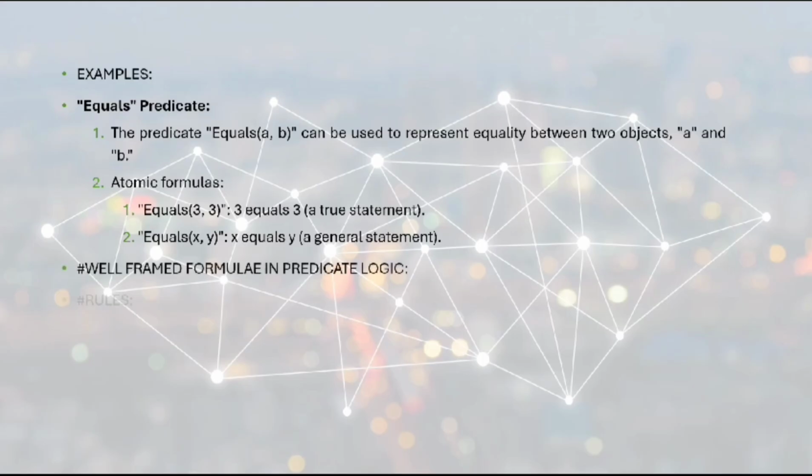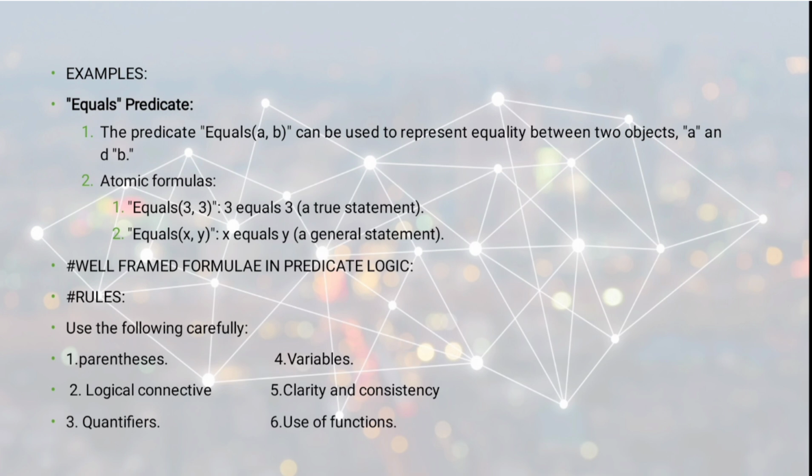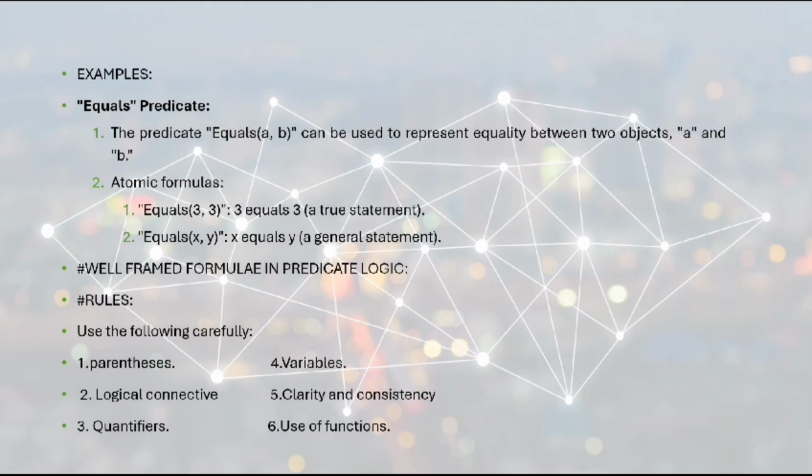A well-formed formula in predicate logic follows some rules while constructing it. Some of the rules are the following. First one involves parentheses. When we use functions in predicate logic, variables should compulsorily be used in framing the formula. Logical connectives should be used. Quantifiers should be present in the formula. Functions should be part of predicate formulas. Clarity and consistency should be maintained in the formula.